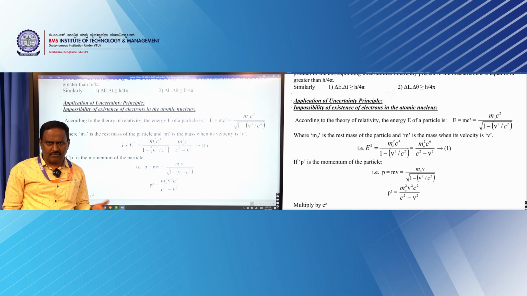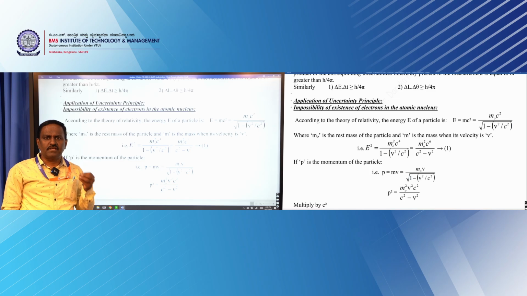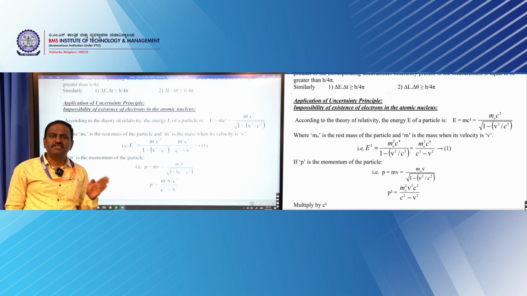If you take a radioactive element like uranium or plutonium, those elements keep on emitting radiation and change themselves. When it emits an alpha particle, its atomic number reduces by 2 and its atomic mass changes by 4, because an alpha particle is a helium nucleus. Similarly, when it emits a beta minus particle, that is an electron which comes from the nucleus, there is an increase in its atomic number by 1 without any change in its atomic mass.